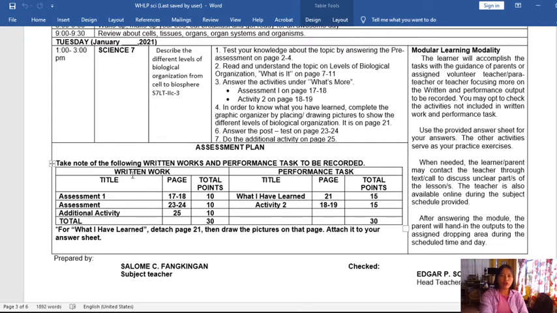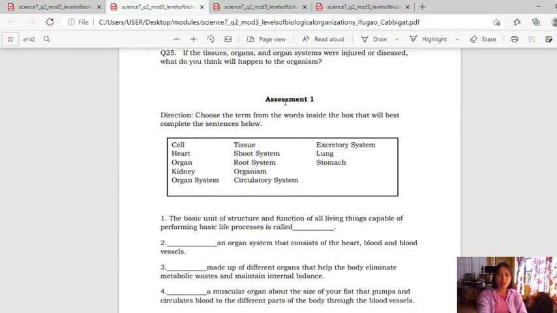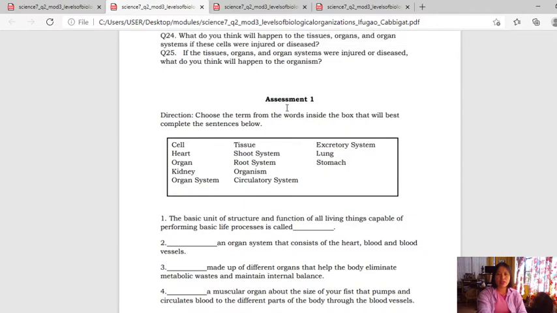Now we go over the written works as well as the performance tasks. The first written work includes assessment number 1. This is our assessment number 1. How are you going to answer this? You are going to choose the term from the words inside the box that will best complete the sentences below. For example, in our number 1, let's do this as an example. The basic unit of structure and function of all living things capable of performing basic life processes is called blank. What is your answer? You choose from here. Is it cell, is it organism, or stomach? Then your answer is cell. So you're going to write cell in your answer sheet.